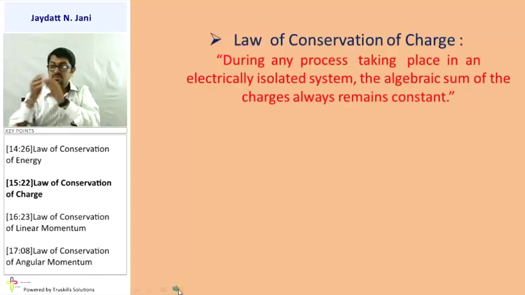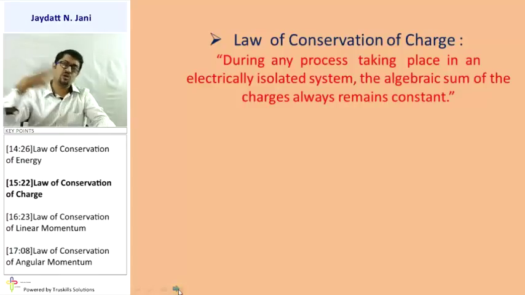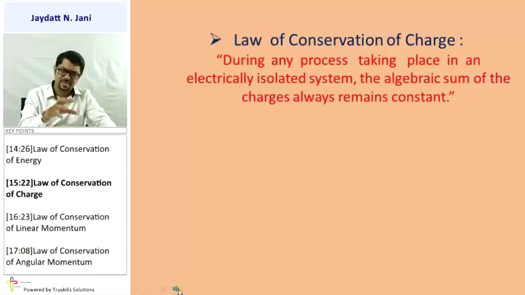Suppose we take one wooden box, which is electrically isolated. Suppose I place some charges in the wooden box and provide some kind of energy from outside, like gamma rays. The gamma rays will not interact with the charged particles within the wooden box. So any process taking place outside the isolated system leaves the charge within the system constant. That is the law of conservation of charge.